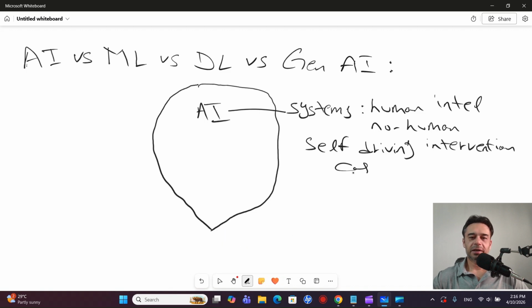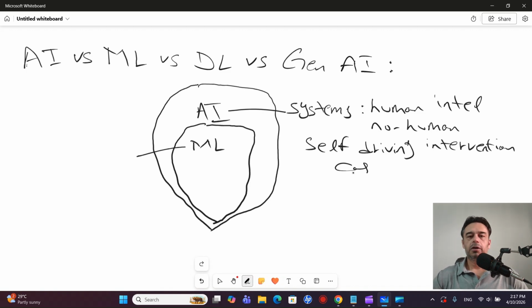Then what is machine learning? Machine learning is a subcategory or a subset of artificial intelligence. Here we have AI, which is a very broad term, and within it we have machine learning, which is a subset of artificial intelligence. The purpose of machine learning, as the name says, is to enable machines to learn on their own, just like human beings do. The basic idea behind machine learning is to create systems which imitate how humans learn.